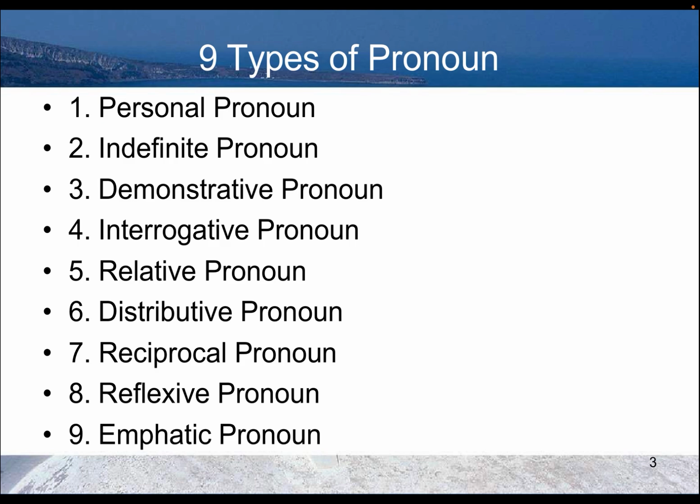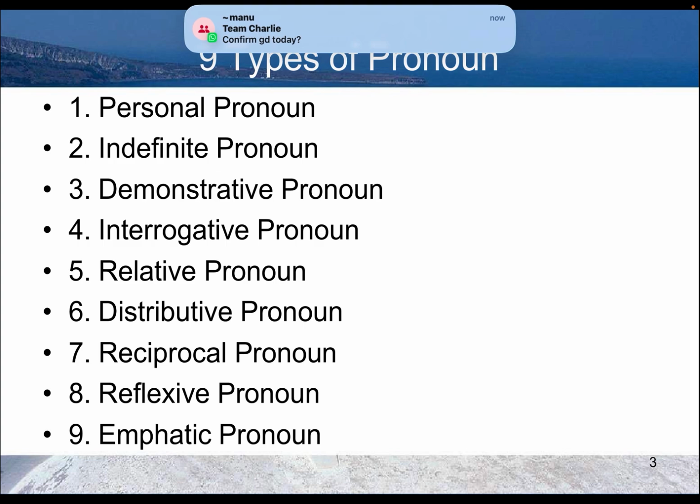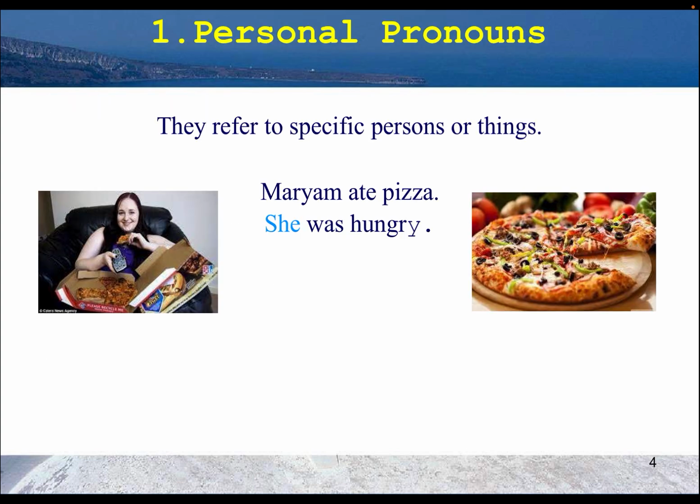Now we will discuss the different types of pronouns. They are enumerated in the slides. There are 9 types of pronouns. If we go through them one by one, first we will discuss personal pronouns. These refer to specific persons or things.